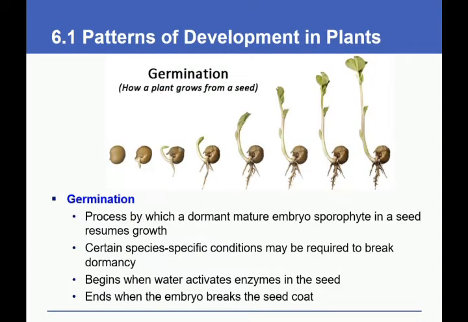Plants do not have any nervous system, so internal coordination is controlled by hormones. Germination. Germination is how a plant grows from a seed. It is a process in which a dormant mature embryo sporophyte in a seed resumes growth. Certain species-specific conditions may be required to break dormancy. It begins when water activates enzymes in the seed. It ends when the embryo breaks the seed coat.